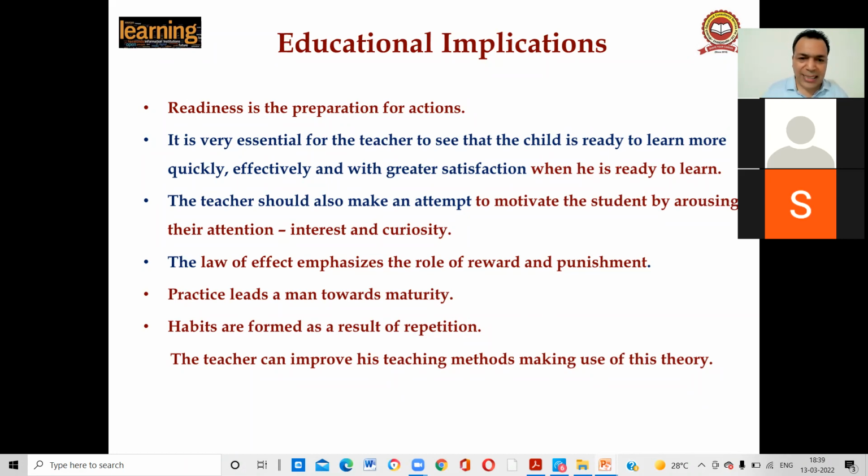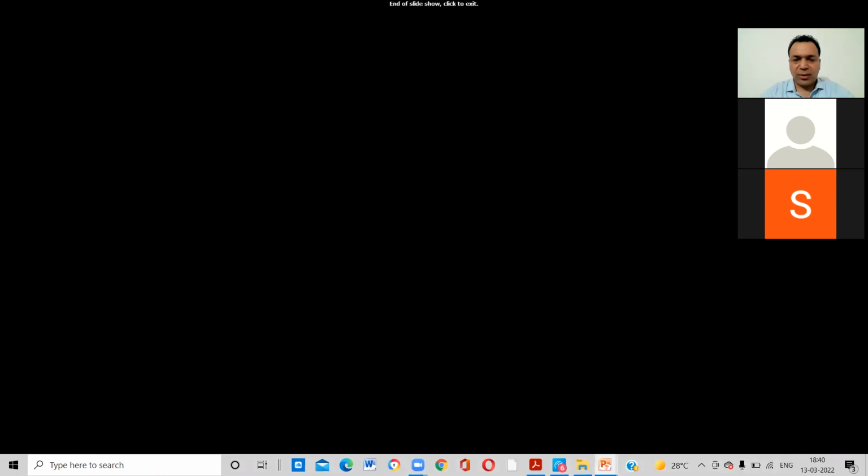The law of effect emphasizes the role of reward and punishment. Practice leads a man towards maturity. Habits are formed as a result of repetition. The teacher can improve his teaching method by making use of this theory, right? So you have already seen that there are a lot of topics which demand a lot of practice on the part of the student also. Okay, so these are the educational implications of this theory, right?